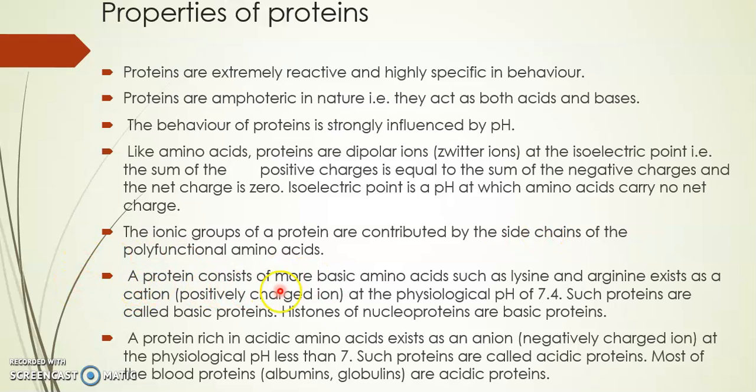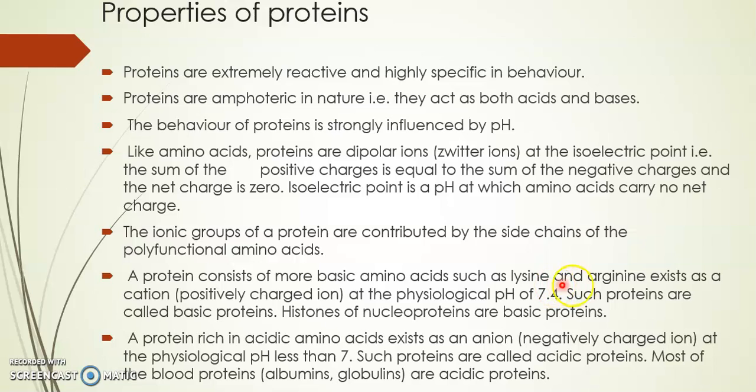A protein may consist of more basic amino acids such as lysine and arginine. Lysine and arginine, both of these are basic amino acids. So when a protein contains more basic amino acids, they behave as positively charged ions at a physiological pH of 7.4.